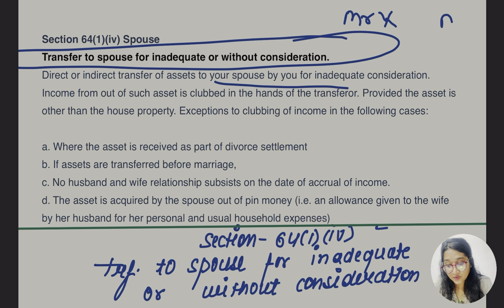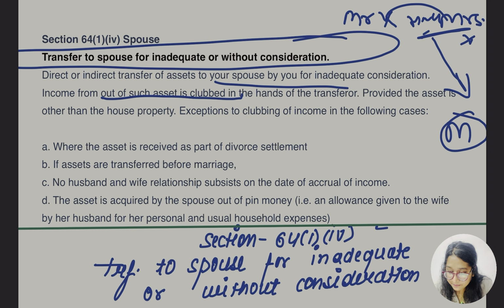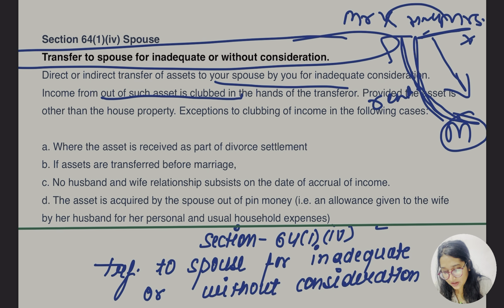Mr. X transfers to Mrs. X, say, a house, without any consideration, because she is his wife. Income from such an asset would be clubbed in the hands of the transferor. And she has rented this out to, say, M. The income earned by her, which is the rental income, would again be clubbed in the hands of Mr. X. Rent would be clubbed in the hands of Mr. X, not Mrs. X.